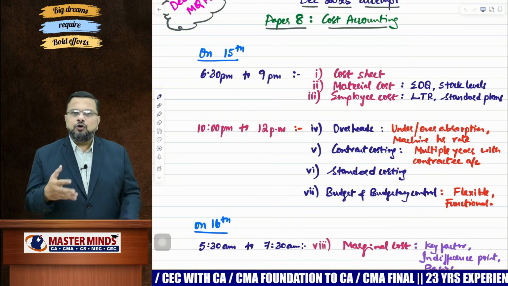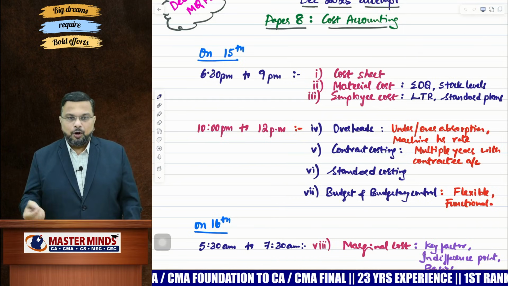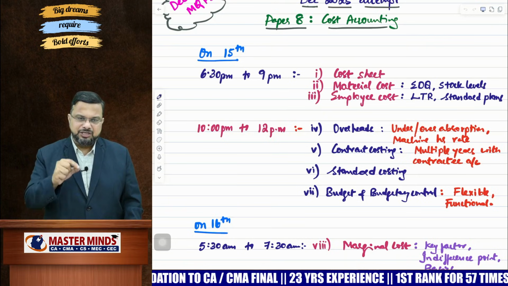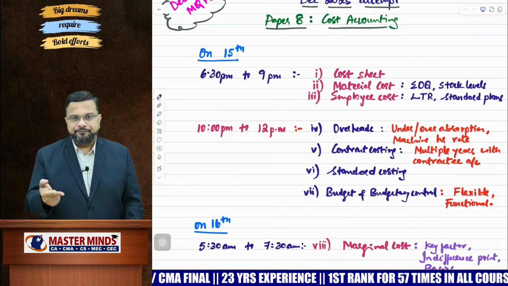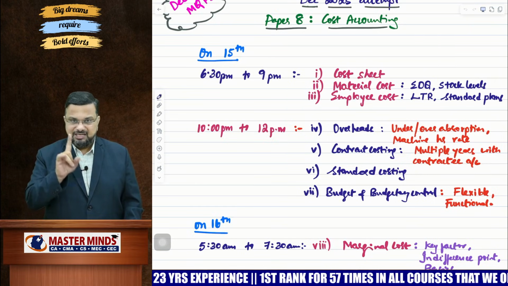So when I say you need to go through that particular chapter, it does not mean that you need to go through each and every problem. You will first go through all those problems which are clearly marked as important from the examination point of view, which need revision one more time. So first you will focus on cost sheet, because definitely you will get one question, that is 7 marks.